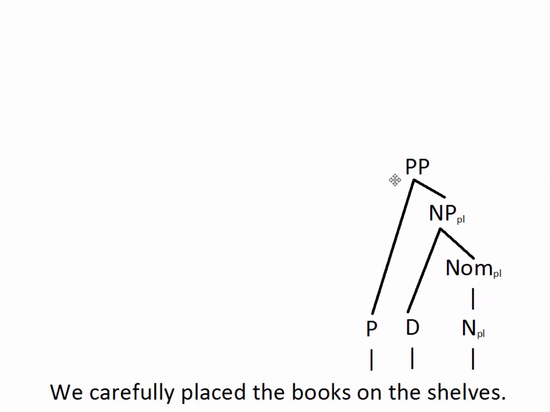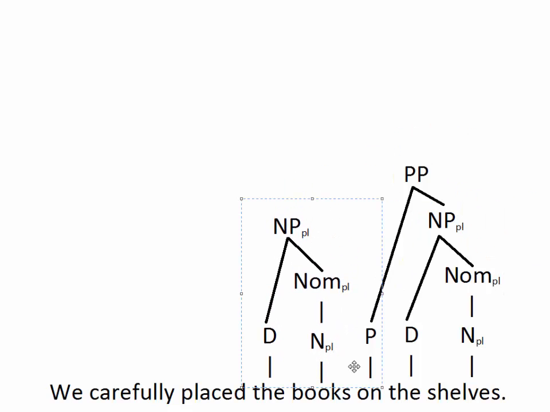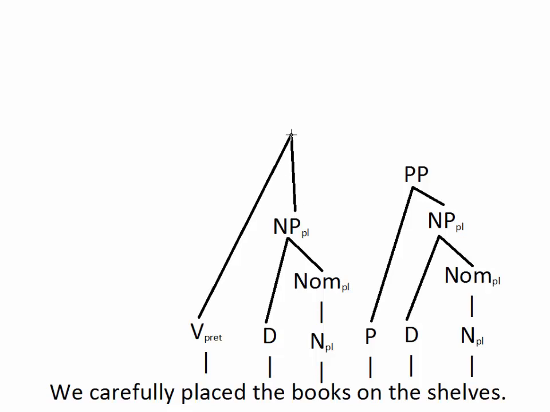Again, they're both going to be complements of the verb, so let's take a look at how that will work. Here are the structures for our object and our prepositional phrase. They're going to be complements of the verb, which means we're going to combine all three of those things together at once to make the verb phrase. So there's the verb and the object. We add in the prepositional phrase, put our label on it, and now we've got our verb phrase. For good measure, I threw in an adverb here. We carefully placed the books on the shelves.